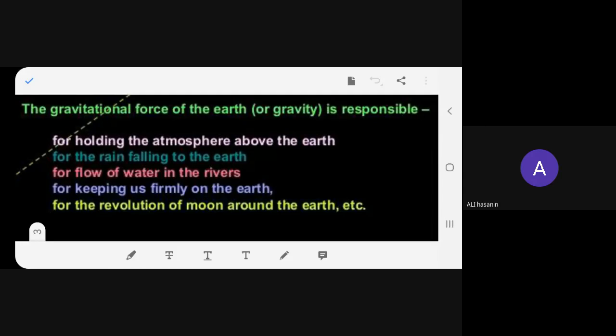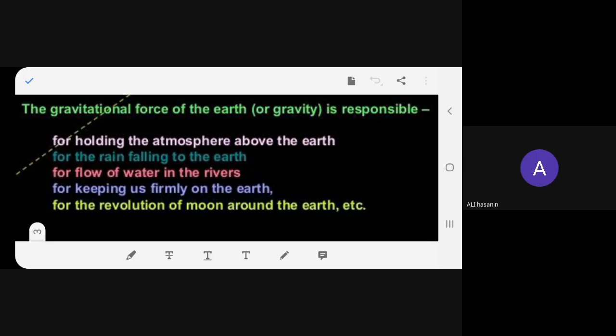You understand? Otherwise, we will float if there is no gravity. So we can move on the earth due to gravity. And the moon, the satellites, which are moving around the earth or around any planet, is actually due to the gravitational force. I think things are quite clear. If there had not been gravity, this would not have existed. It's not possible then. Due to gravity only, all these things are possible.